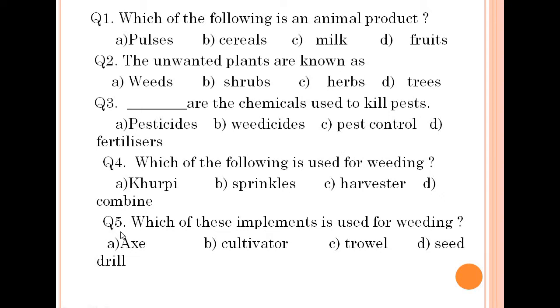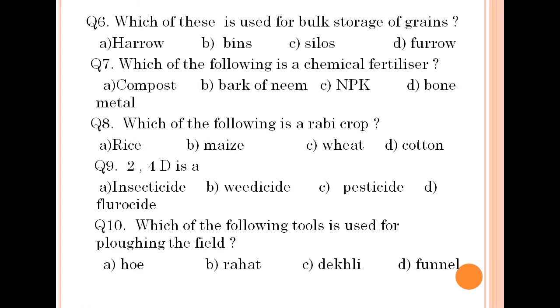Question number 5. Which of these implements is used for weeding? This is the trowel, because the others are seed drill, which is used for sowing the seeds, and cultivator, which is used for other agriculture practices. So trowel is one of the manual methods through which weeding can be done. Now we are moving to the next slide.